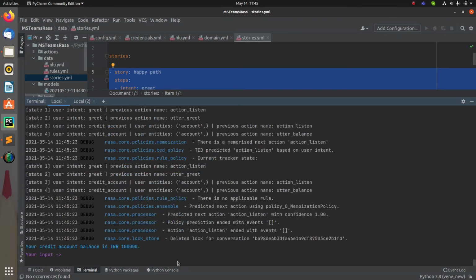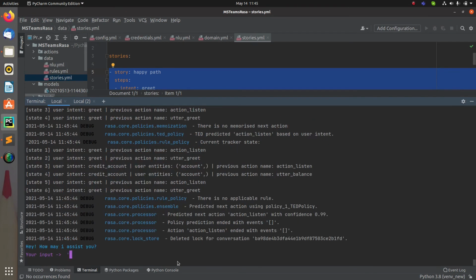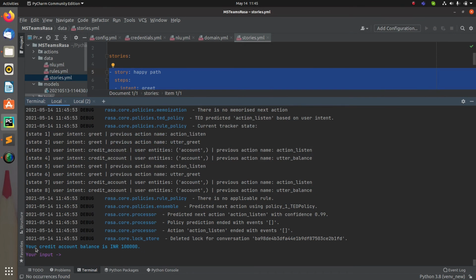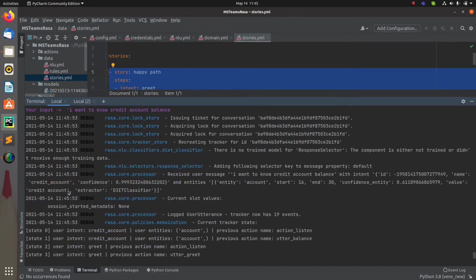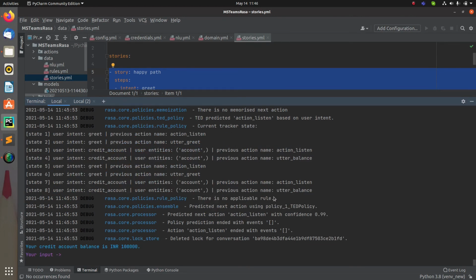Now the same thing, let me do it again, and let's say hi again. I want to know credit account balance, right? Now again you have got the same thing, but this time the value for your entity will be credit account. So this is the entity, this is the credit account. Similarly, if you try it once more, you will get another value, right? So this is how we are going to get it.